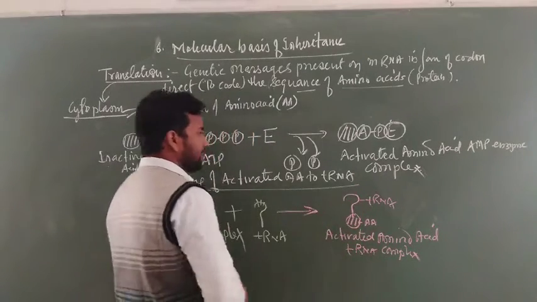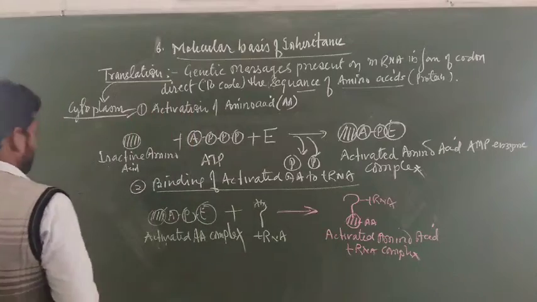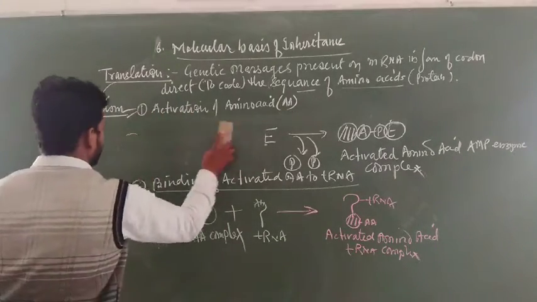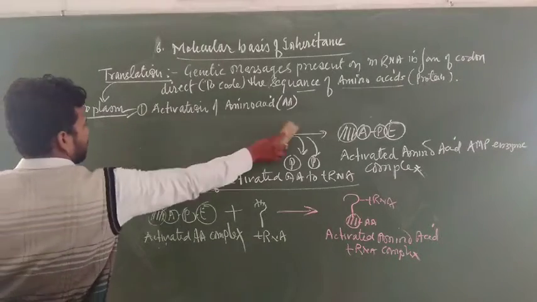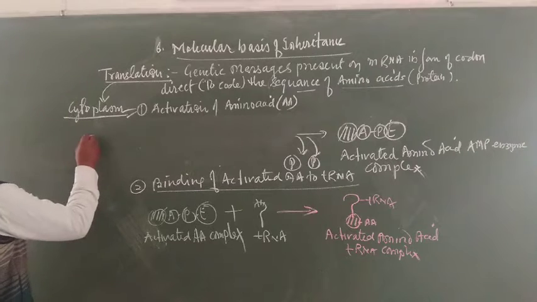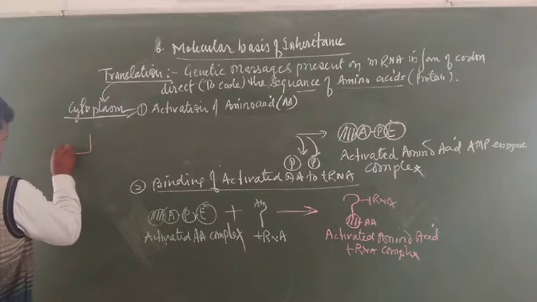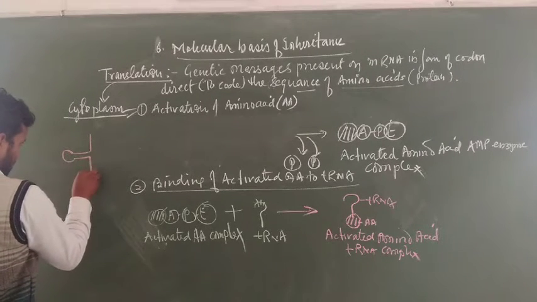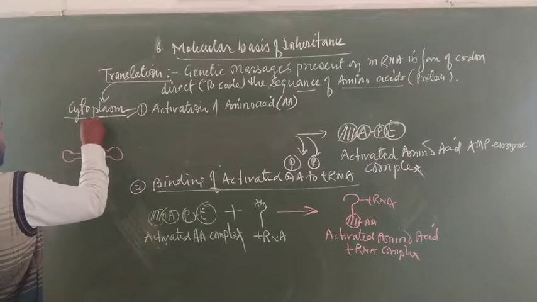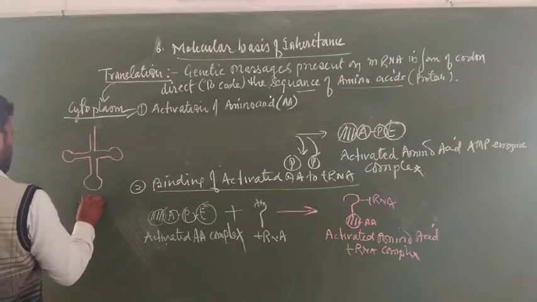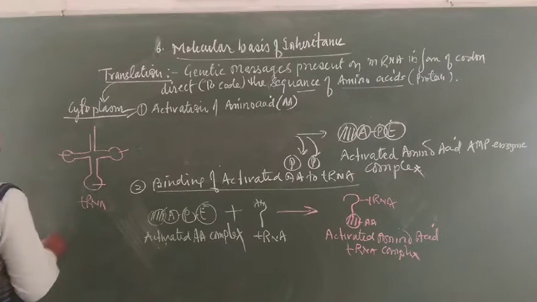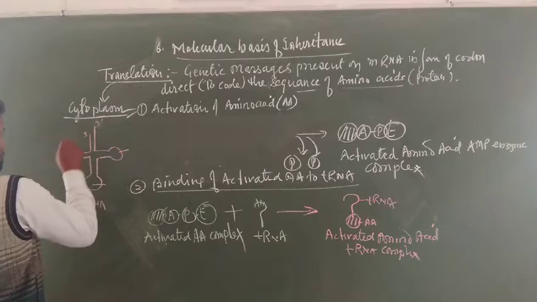This tRNA is generally represented by the structure that I am going to prepare. I have already discussed this with students: at the time of discussion of tRNA, I told you this is the tRNA structure. This is the anticodon loop, this is the T-psi loop, this is the DHU loop, this is the 3' end, and this is the 5' end.